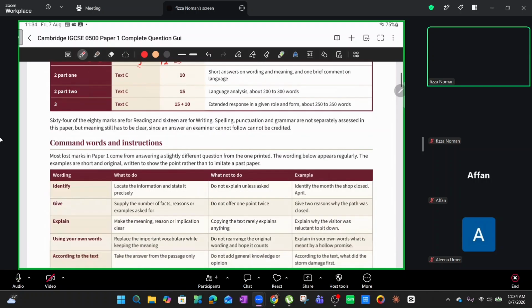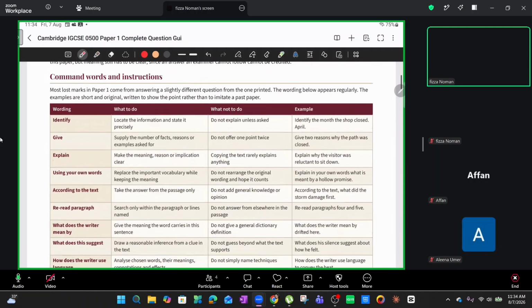All right. Now, the first thing that I absolutely cannot ignore, neither should you guys, and something that we should really think about is the understanding of command words. Command words is generally one of those ignored points given by Cambridge that literally cost you a lot of marks.